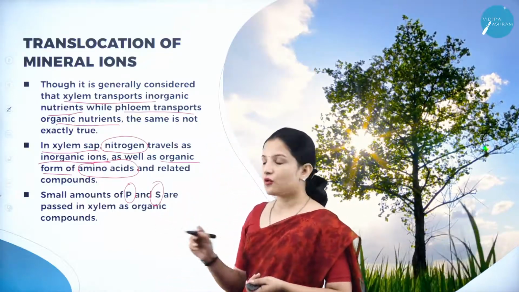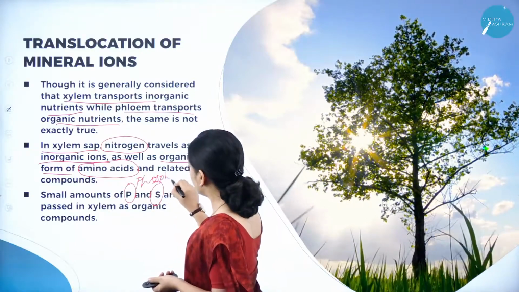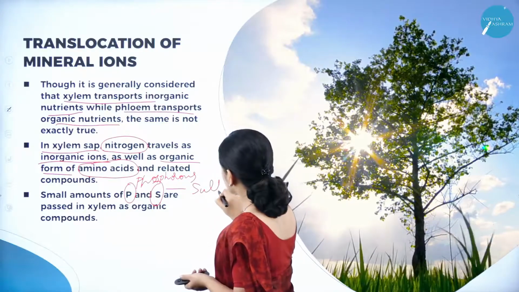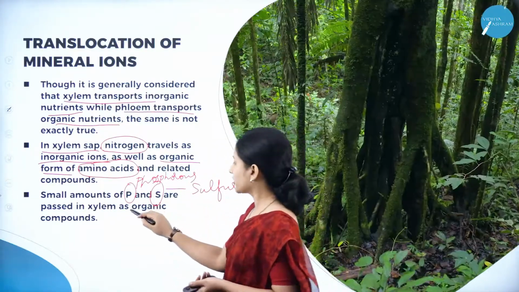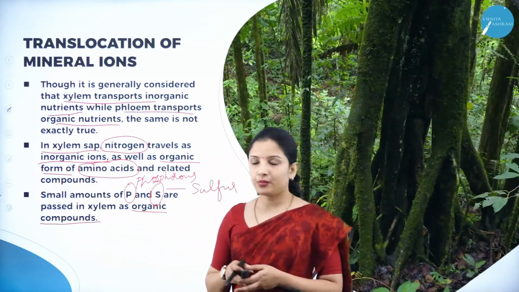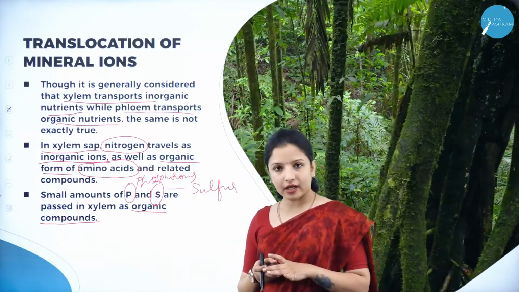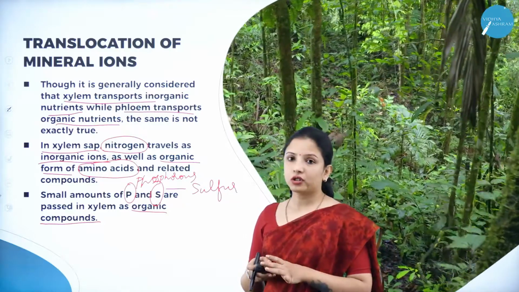So these small amounts of phosphorus, P is nothing but phosphorus, and small amounts of sulfur, they are passed in the xylem as organic compounds. So always remember, the xylem can transport inorganic compounds as well as organic compounds. But first, what did we read?